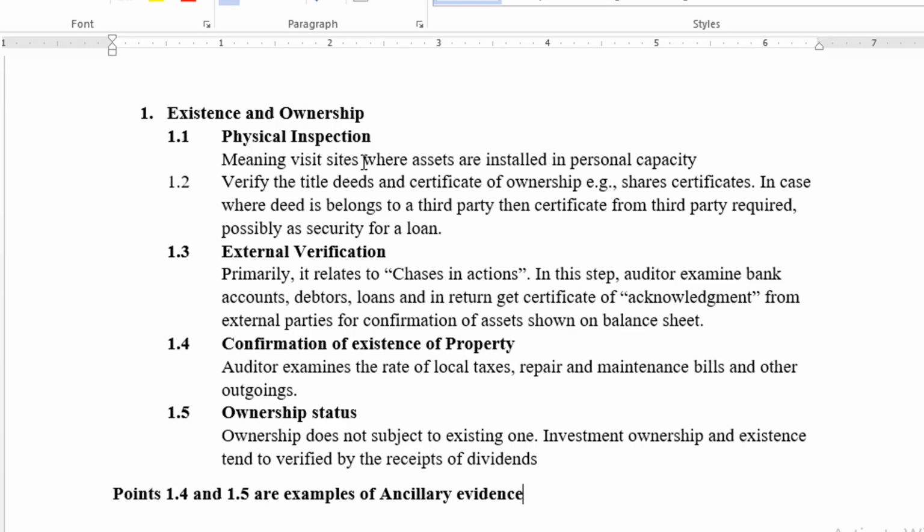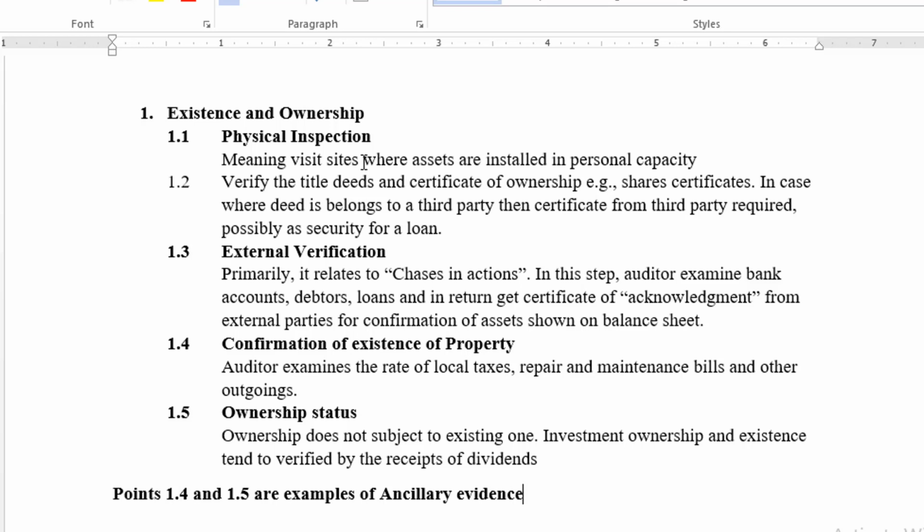So what is the duty of the auditor in this case? He has to approach the debtors to whom we have given the loans, and the banks where the company has deposited its funds, and in return he tries to get a certificate of acknowledgement from the external parties that I have mentioned.